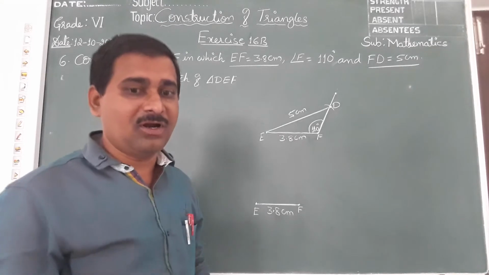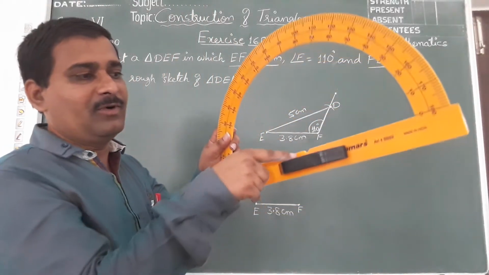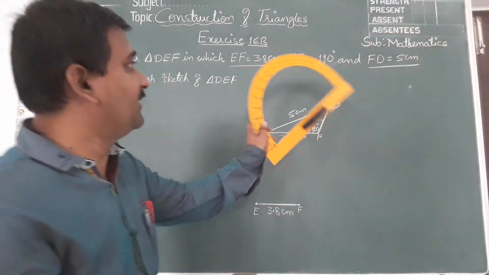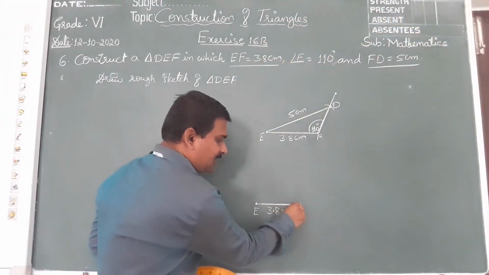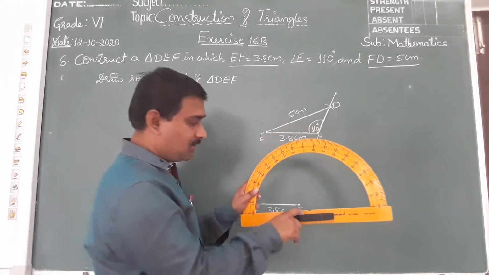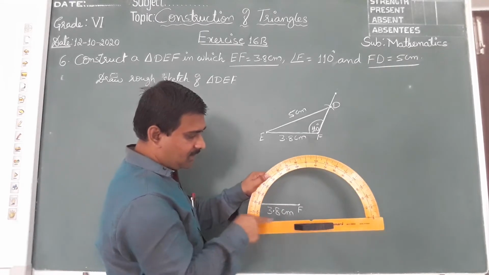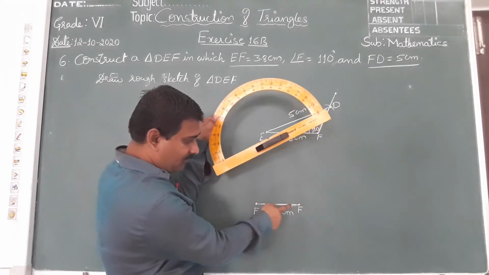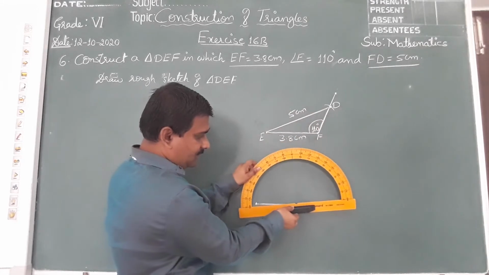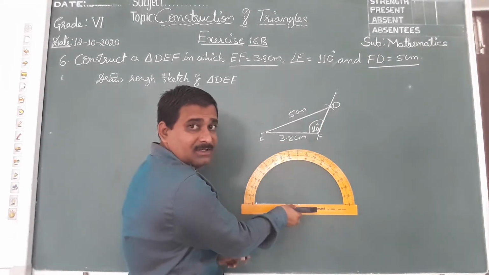Now, very next step, we should draw the angle. Where should I keep this pointer? On F, because angle F is given. F is here on this point. Keep this center point on this, and this line should exactly fall on this line, so that the straight line is not visible.